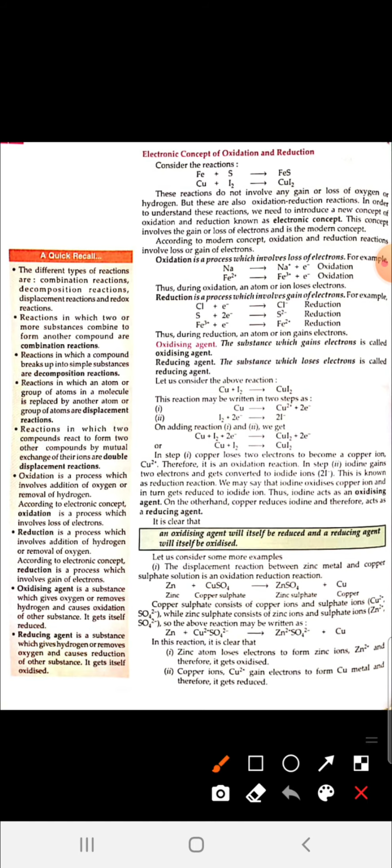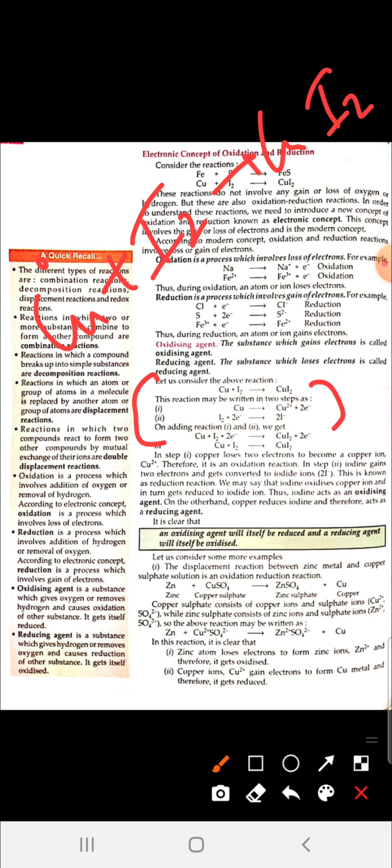Here you can see the reaction may be written in two steps. So we will do it by our own method, that is Cu plus I2 gives you CuI2. Here copper has oxidation state 0, iodine also has oxidation state 0, because they are in their elementary or molecular form. Now here I has a -1 oxidation state, so we have to calculate copper. So copper will have +2 oxidation state.